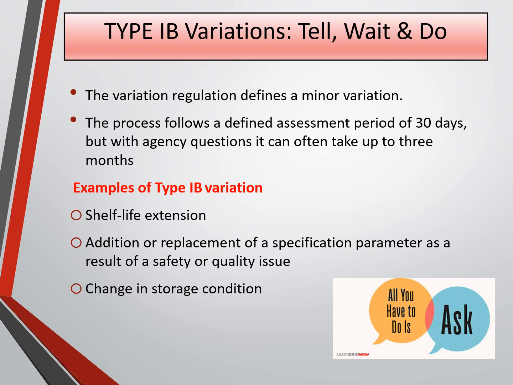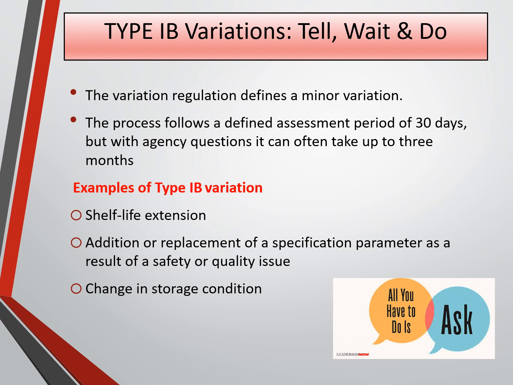Type 1B variation, that is tell, wait and do. The variation regulation defines a minor variation of type 1B as a variation which is neither a type 1A variation, nor a type 2 variation, nor an extension. The applicant must make the submission including all required supporting data and wait for the agency approval before implementing the change. This process follows a defined assessment of 30 days, but with the agency questions it may often take up to 3 months.